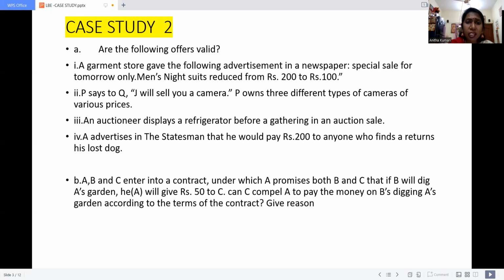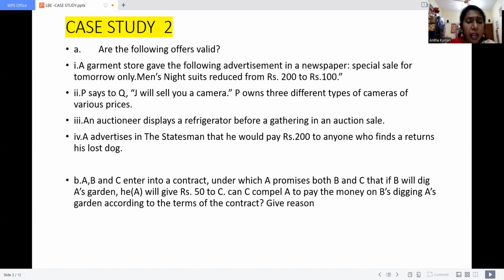Q. Since there is no clarity in this case, because there is no one-to-one case here, P is insisting Q get involved with J. So the given case is not a valid offer. This is called a crossed offer, because one person is influencing another person to enter into a contract with a third person.